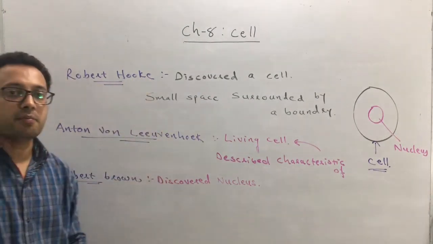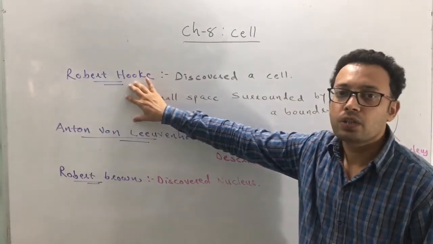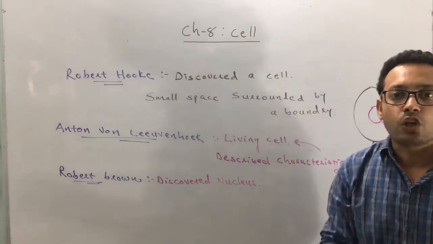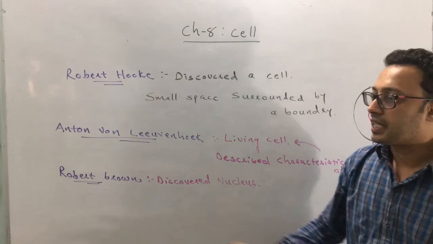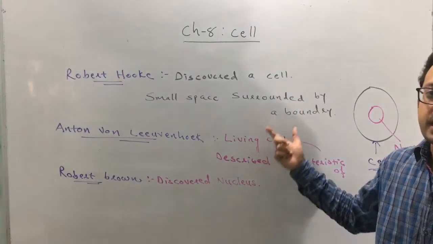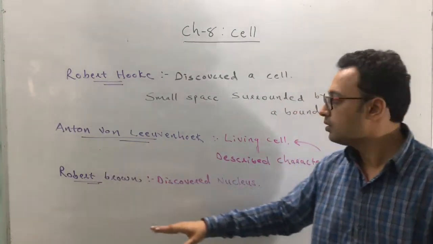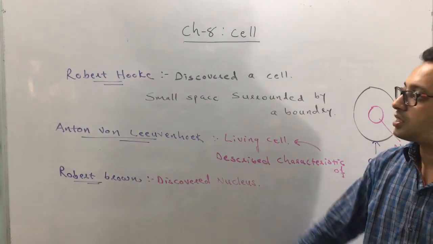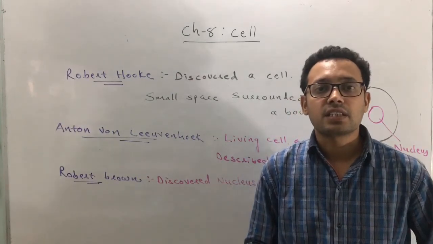You have to remember the names of different scientists and what they have done. Okay, Robert Hooke has discovered a cell. He has observed the cell for the first time in the cork. Second is Anton von Leeuwenhoek. He has described the characteristics of a living cell. Third is Robert Brown. Robert Brown has discovered the nucleus. Okay, so this is the contribution of different scientists in the discovery of a cell.